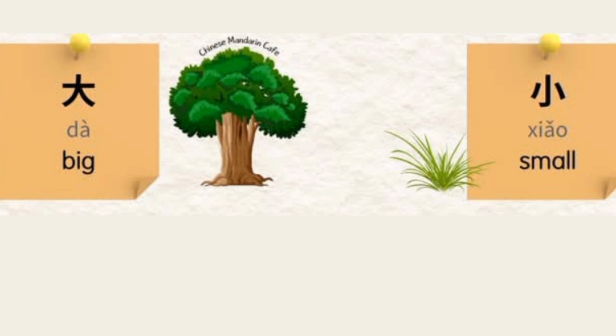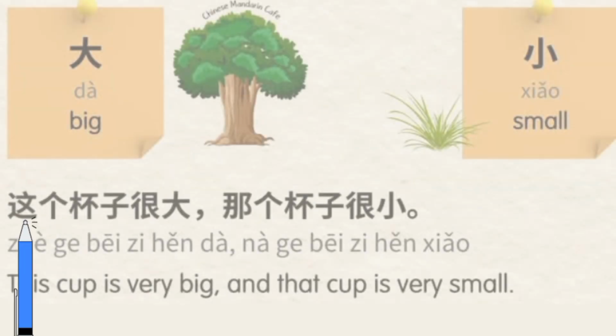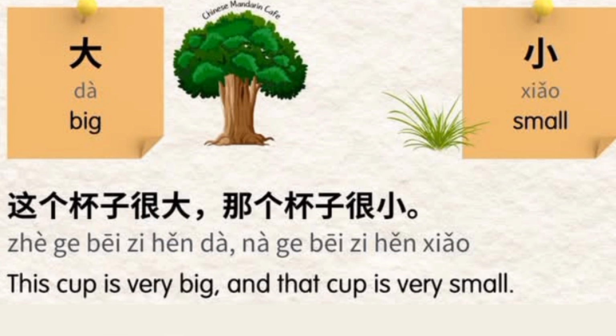Let's watch a useful example. 这个杯子很大，那个杯子很小。 This cup is very big, and that cup is very small.